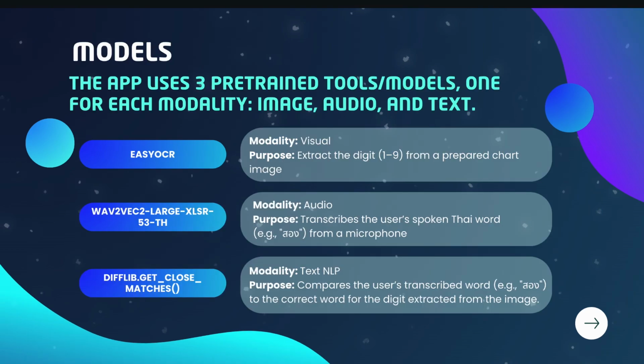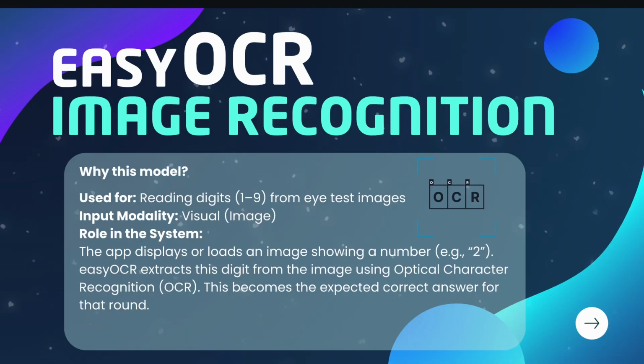Now, our application leverages 3 pre-trained models, each handling a different modality: image, audio, and text. For the visual components, we use EasyOCR to extract digits from the test images. For audio processing, we employ WAV2VEC2 large XLSR53TH, which is specifically fine-tuned for Thai speech recognition. And for text comparison, we use Python's difflib get_close_matches function for lightweight text matching with tolerance for slight pronunciation variations.